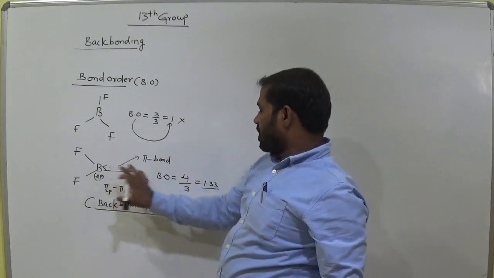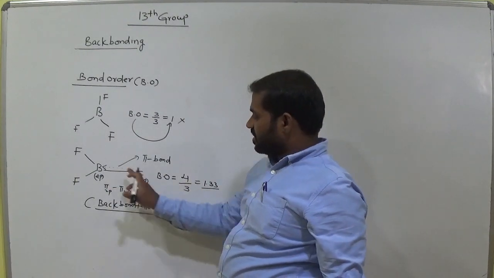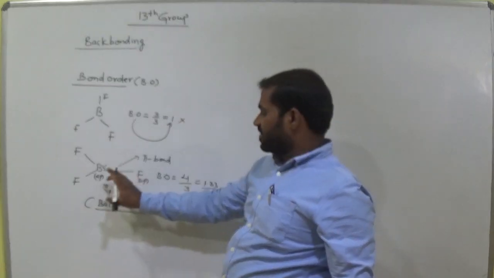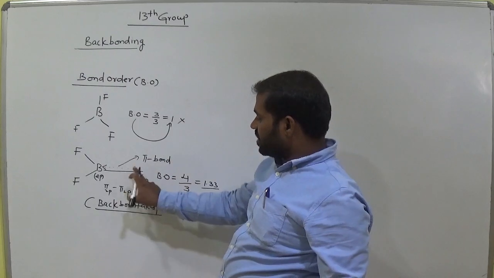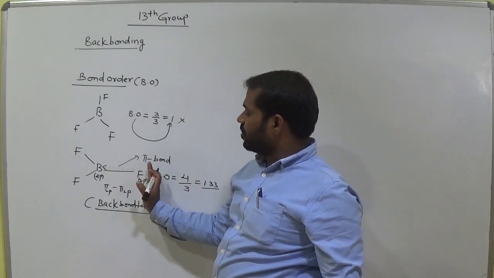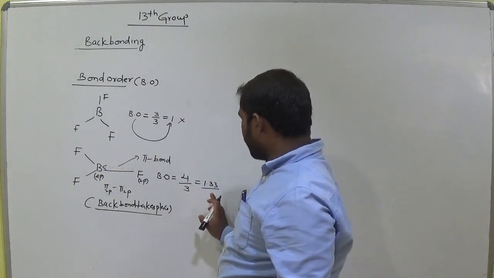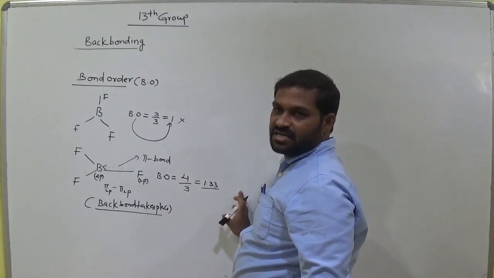So here 4 bonds by 3, okay. So it is a partial bond. That's why I took 3 here. Okay, 3 by 3 it is 1. Due to involvement of back bond, that is bond from fluorine to boron, in this case, does the bond order increase or not? So write it down.